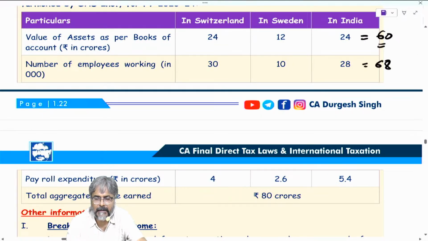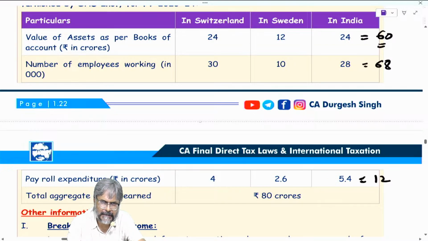Is the presence in India less than 50%? Again, the answer is yes. Payroll to the Indian employees, 5.4; total is 12. So again, it is less than 50%. The answer is yes.